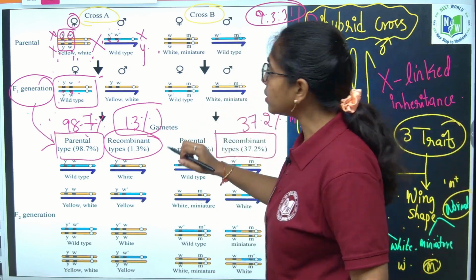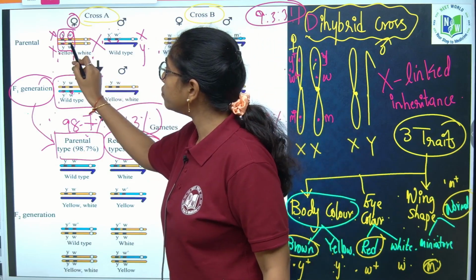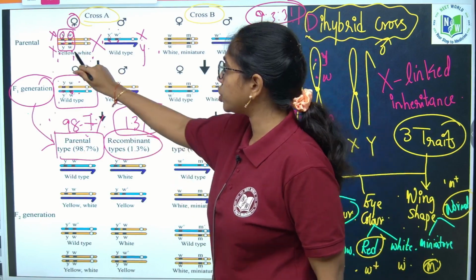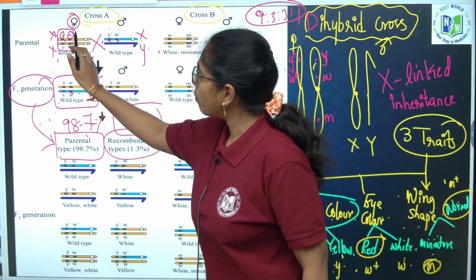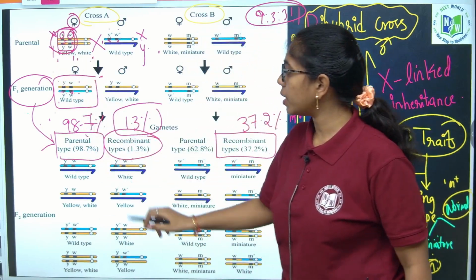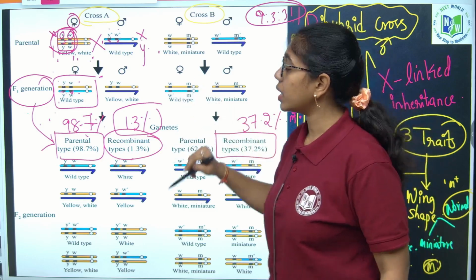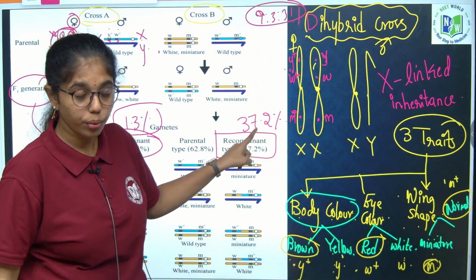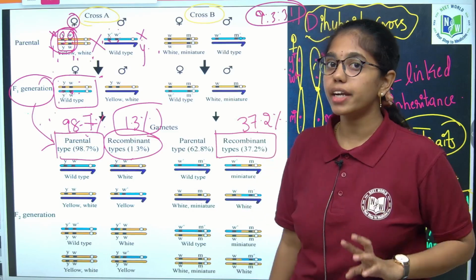It is because the genes are closely linked, or the position of genes is close to each other on the same chromosome. Here, when it is tightly linked, the recombination percentage is 1.3. Here, when it is loosely linked, the recombination percentage is 37.2. Recombination percentage is also said as non-parental combination.